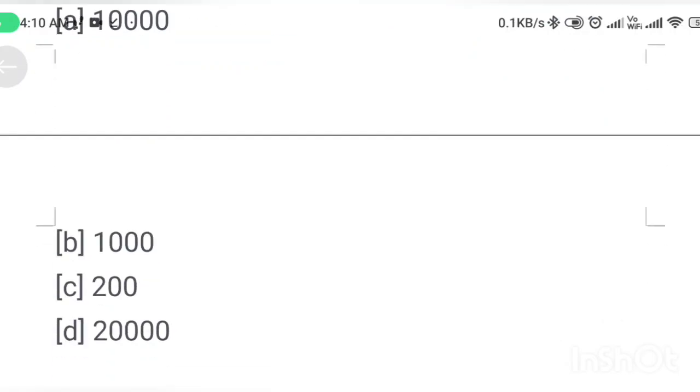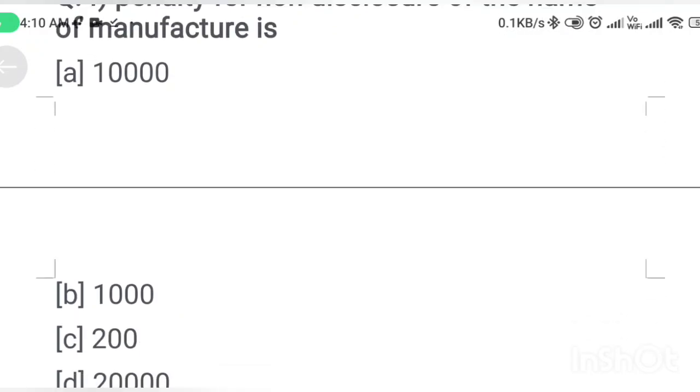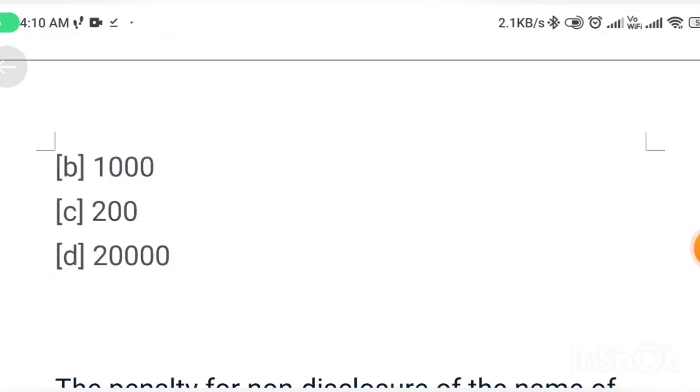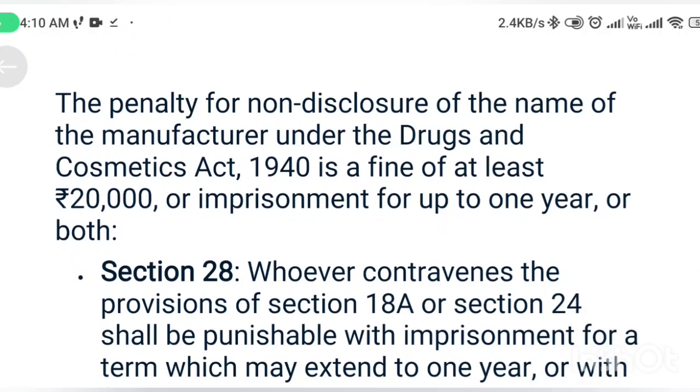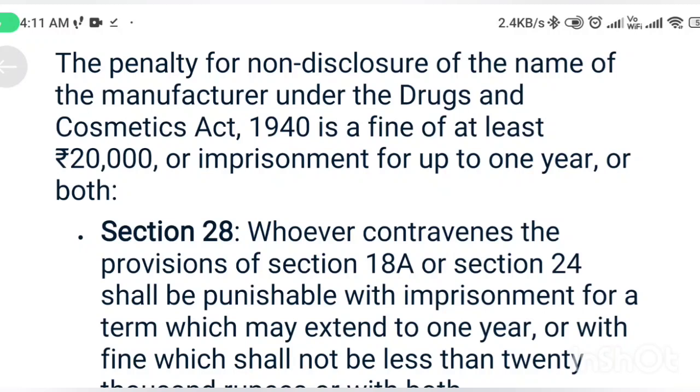Next question. Penalty for non-disclosure of the name of manufacturer is: option A 10,000, option B 1,000, option C 200, option D 20,000. Correct answer is option D, 20,000. Penalty for non-disclosure of the name of the manufacturer under the Drugs and Cosmetics Act 1940 is a fine of at least 20,000 or imprisonment of up to 1 year or both.